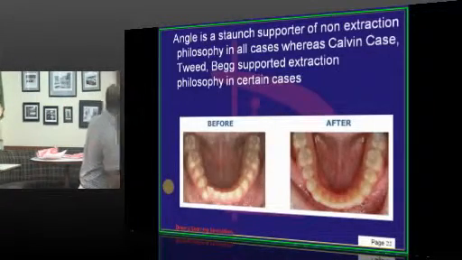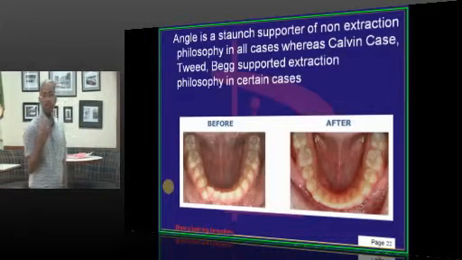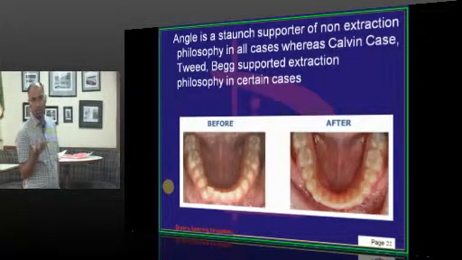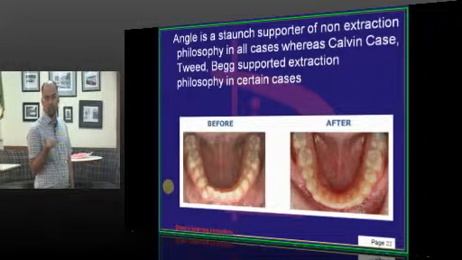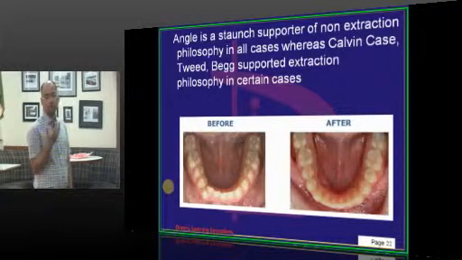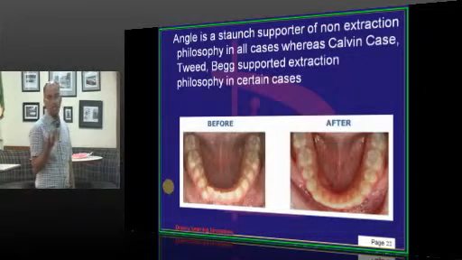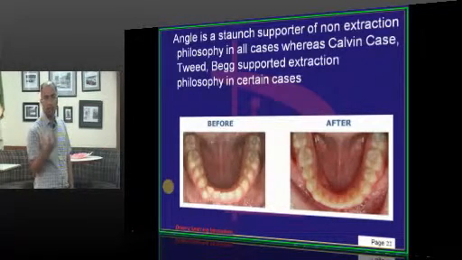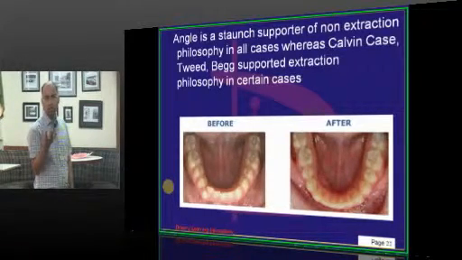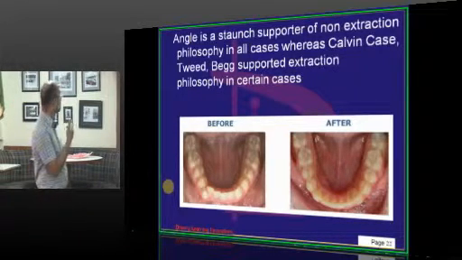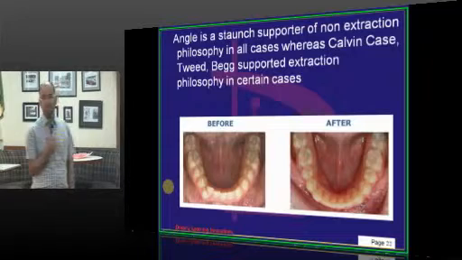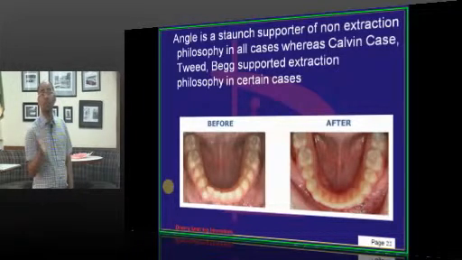Now, what happened with this non-extraction later was that teeth were proclined a lot, and the soft tissue was not matching the dental tissues. If there was imbalance in the soft tissues, ultimately the aesthetics is affected. If the lips are not competent when the teeth are proclined, the aesthetics is compromised. So, later Calvin Case, Tweed and Begg all supported extraction depending on the case.